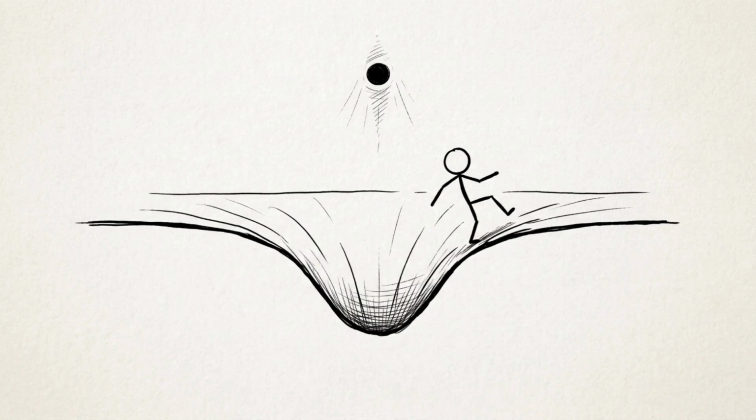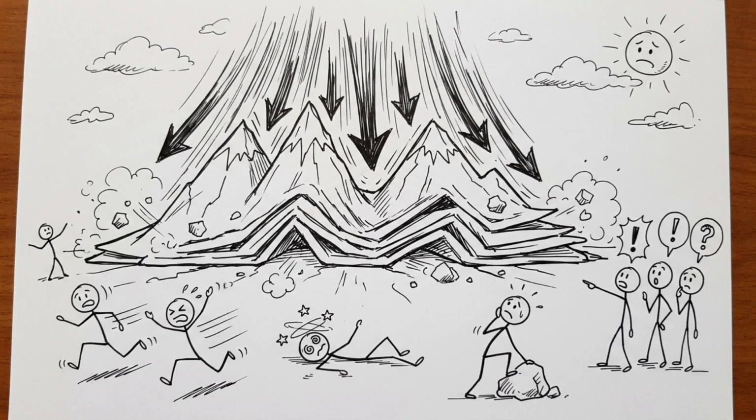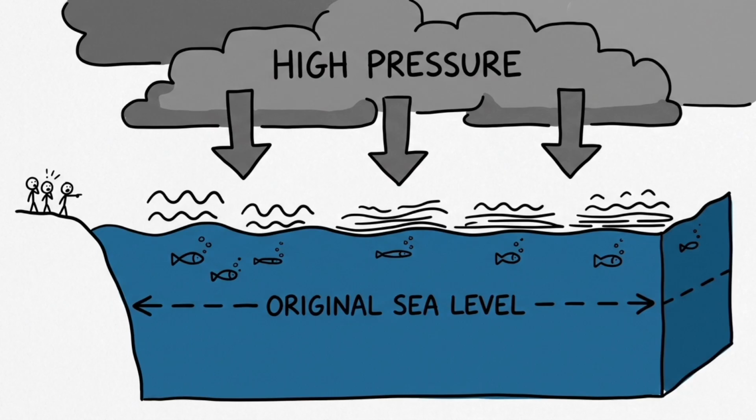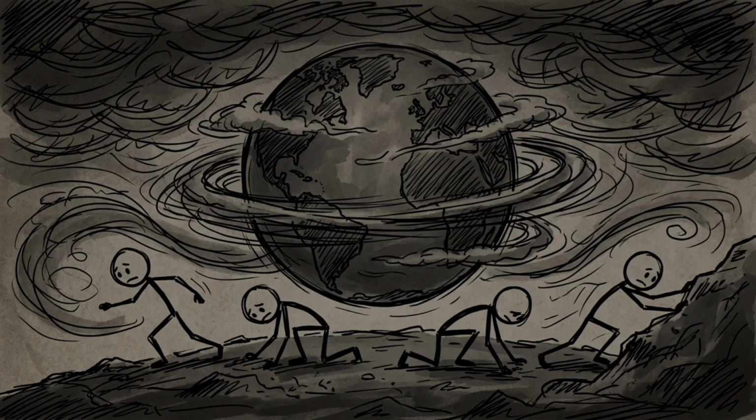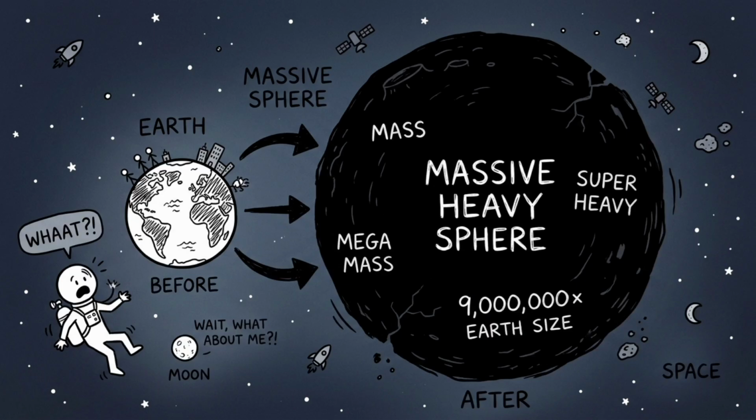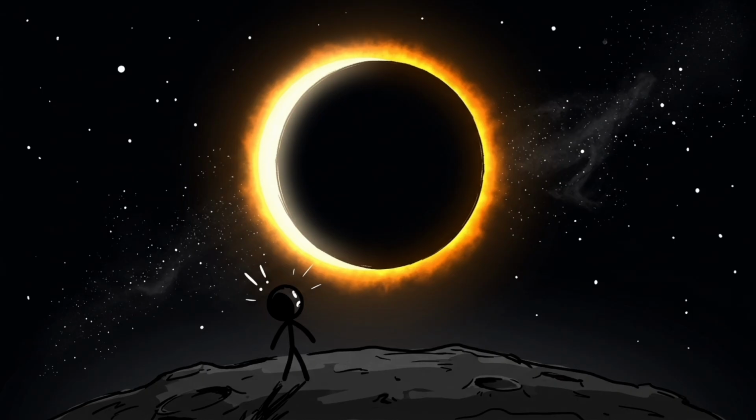The surface would begin collapsing inward under its own weight. Mountains would flatten, oceans would compress, and the atmosphere would become extremely dense and unstable. Eventually, the planet's structure would no longer remain solid in any meaningful way, potentially transitioning into a far more extreme gravitational state. At that scale, Earth stops being a planet and becomes something else entirely, and nothing survives the transition.